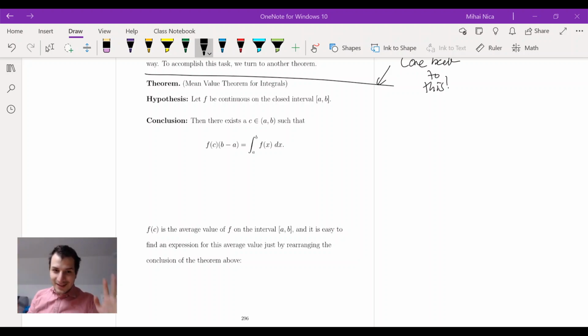Okay, so today in class we decided that the mean value theorem for integrals, that's this thing right here, is not on the exam. So this is not on the exam, but some people wanted me to make a little video with what it is anyway. So here is that video.